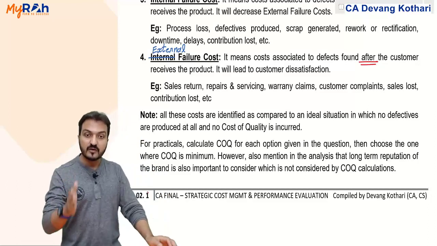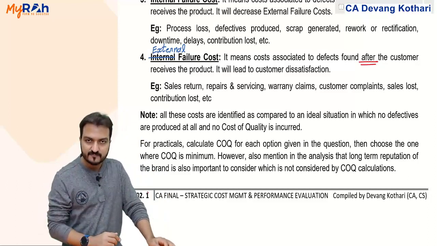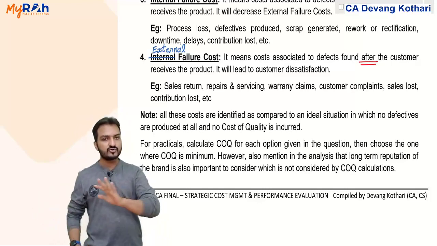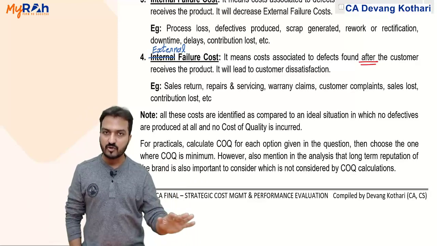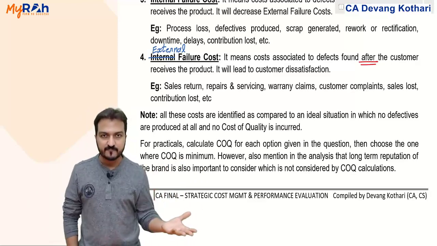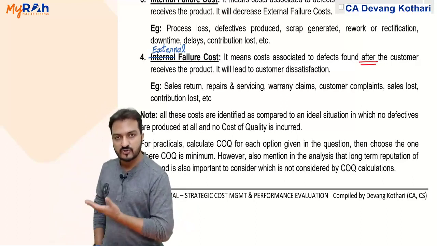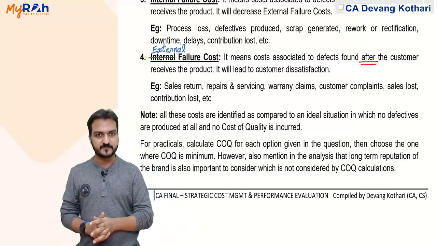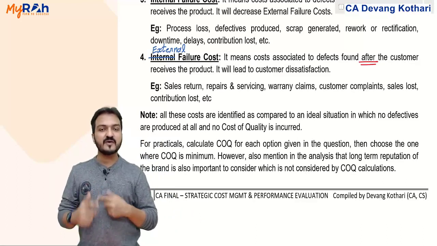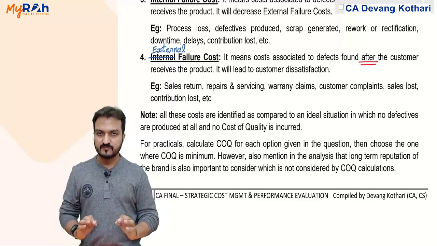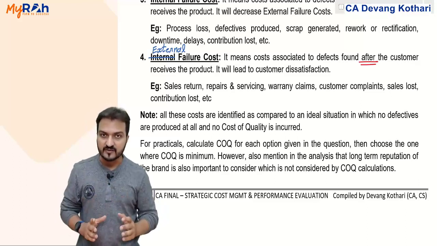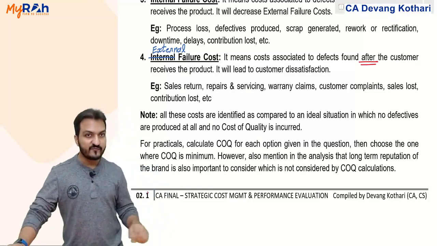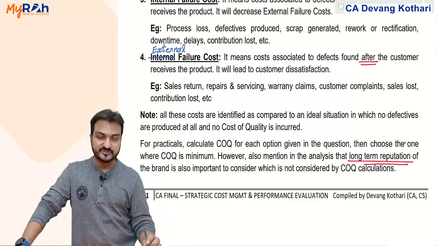What if situation 1 has lesser total cost? So as per the calculation, you will say that situation 1 is best. You should not incur training cost and appraisal cost, because training is very expensive. Rather, the cost of defectives, cost of failure is not that much more. It is okay, you incur the cost of failure as it is. But this is my comment as per the calculation. But non-financial factors, you also comment regarding non-financial factors like a long-term reputation.